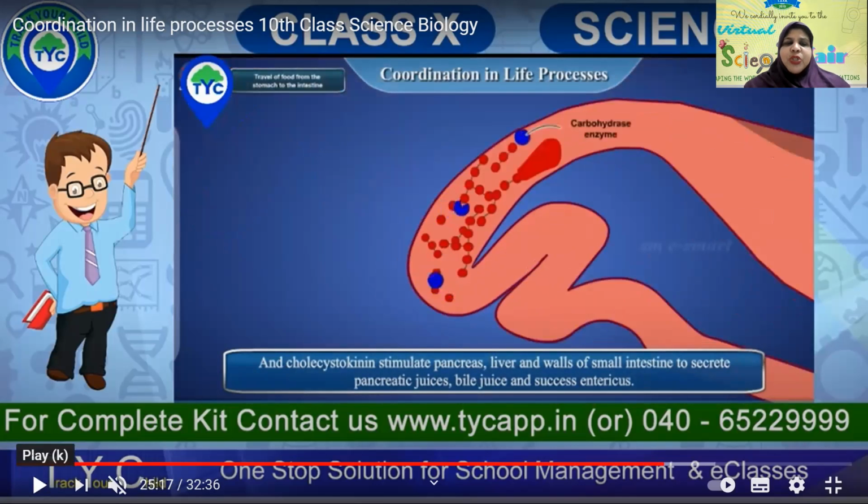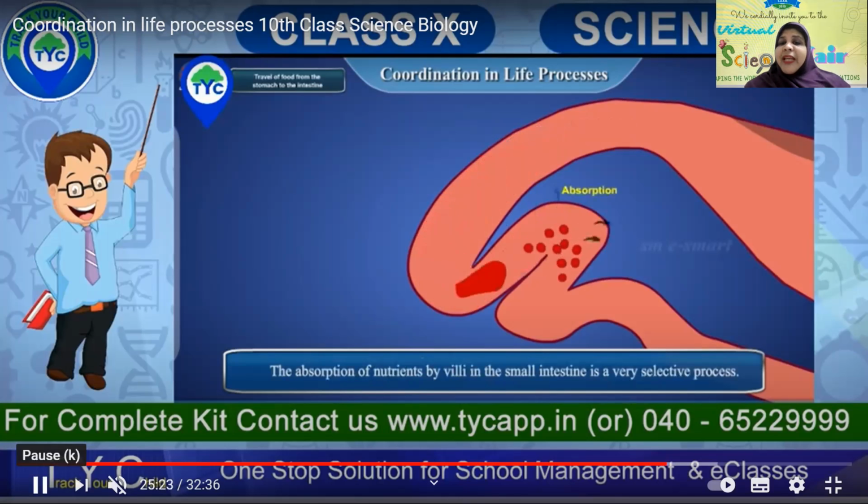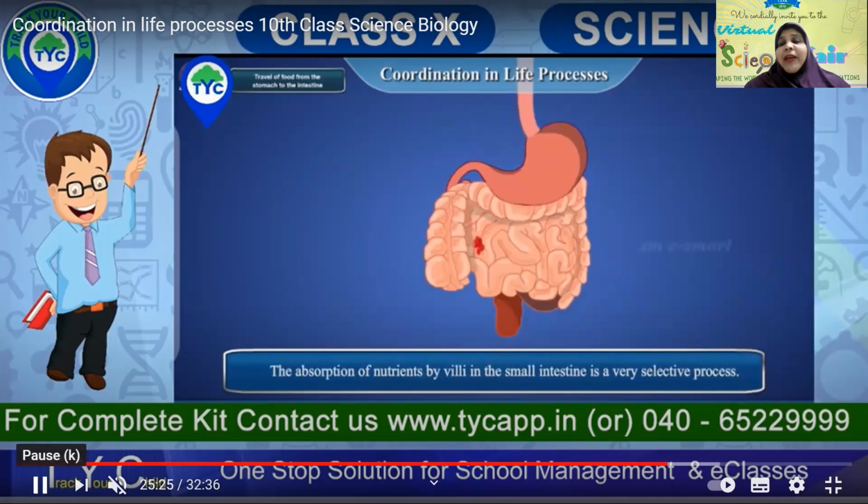In pancreatic juice there are many pancreatic enzymes that help in the digestion of carbohydrates, proteins, and polypeptides, and bile juice is especially for the digestion of fats. All these are secreted in your small intestine. The absorption of nutrients by the villi in the small intestine is a very selective process. This is very important. These villi are big projections, and when the food enters, they play a very important role.